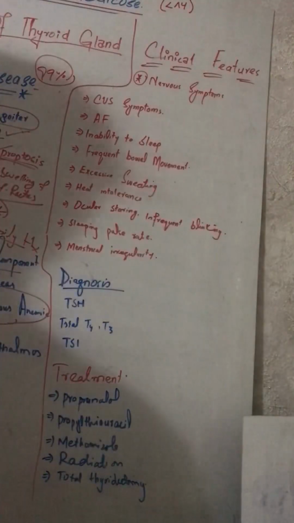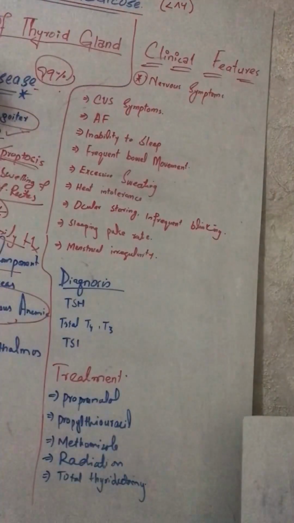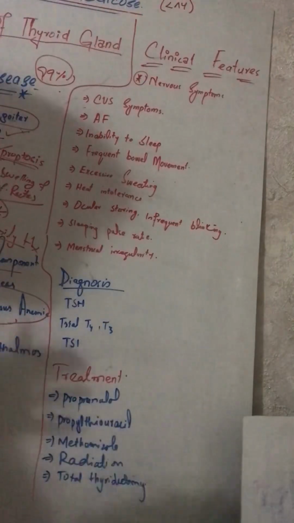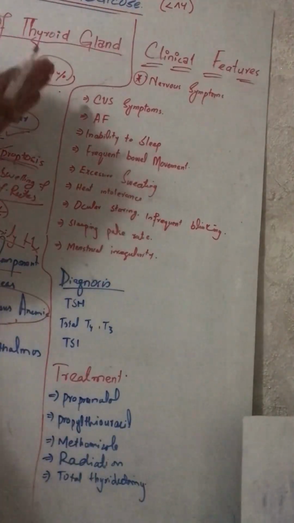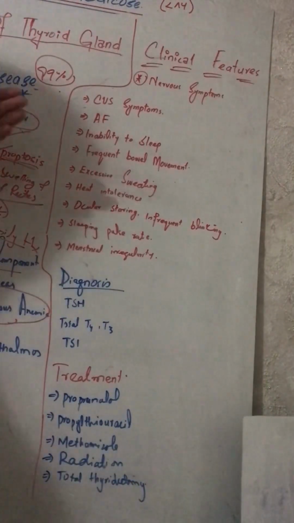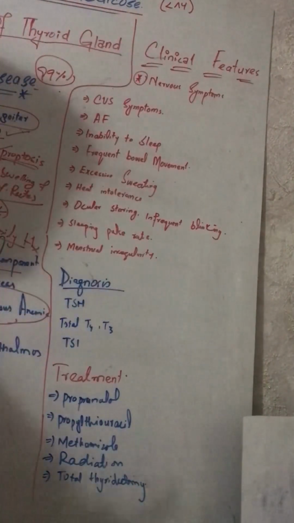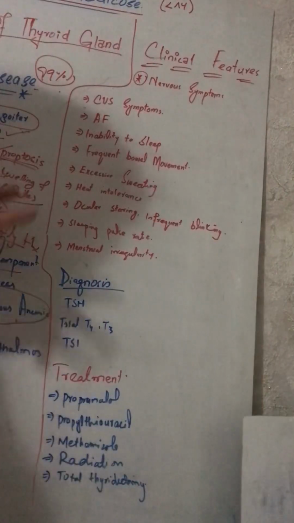Then there are some clinical features. Mostly these are the clinical features of hyperthyroidism, but as 99% of hyperthyroidism is due to Graves' disease, these features apply to both.